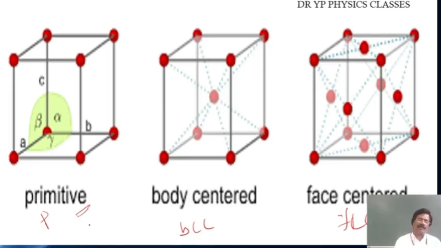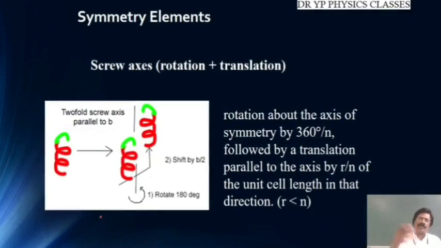Primitive lattice means atoms are at the corners only. Body centered means at the center of the body of the crystal. Face centered means all the 6 faces. If it is a cubic, it has 6 faces. At the center of all the 6 faces, it has one more atom. This is what is called the FCC lattice.